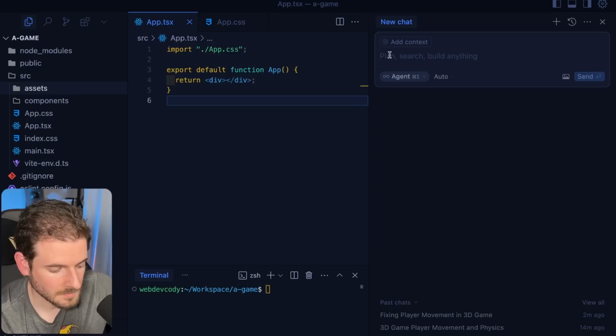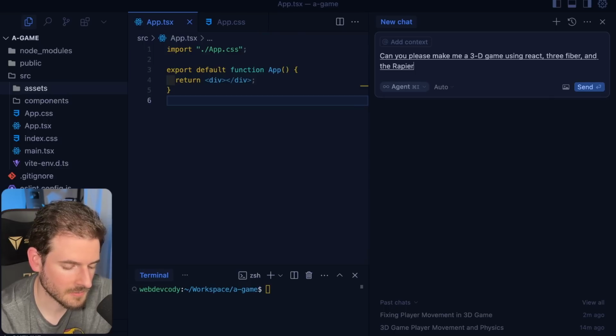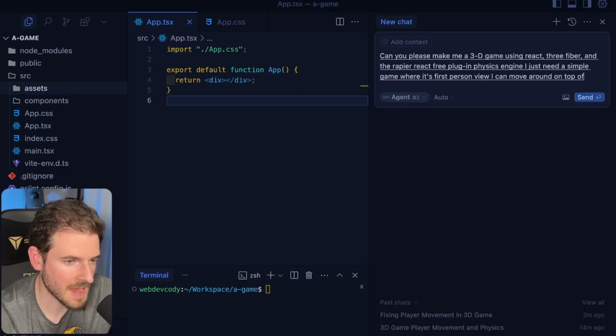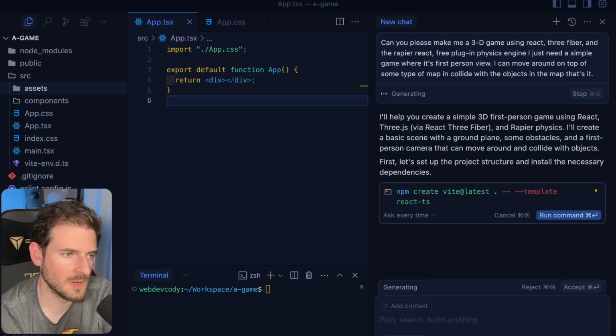Okay. Can you please make me a 3D game using React Three Fiber and the Rapier React Three plugin physics engine? I just need a simple game where it's first person view. I can move around on top of some type of map and collide with the objects in the map. Oh, then it tries to create a whole brand new project for me.